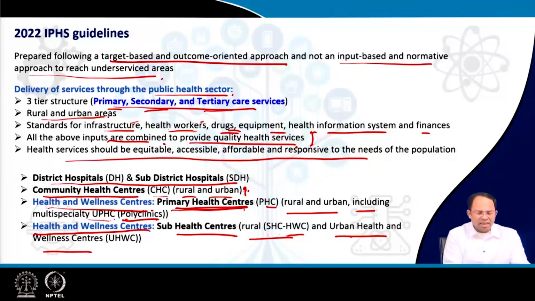So instead of just health centers, we are adding the term wellness. That means we are not only looking into standard healthcare provision, but we are also trying to promote other kinds of healthcare provision, which actually improve the overall wellness of an individual. So that's why these are known as health and wellness centers. But these are at sub-health centers, primary health centers, and then there are community health centers. So these are the different hierarchies that have been created.